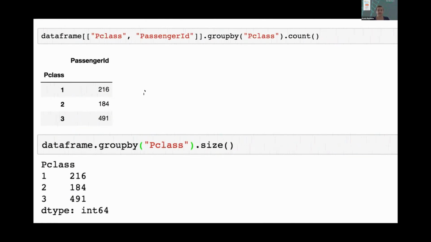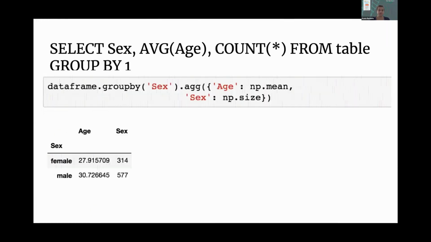An alternative here is to do data frame, group by passenger class, and then run the size function. The size function will actually count the null values. So depending on your use case, you can pick either count or size, depending on whether you want to count those null values or not.